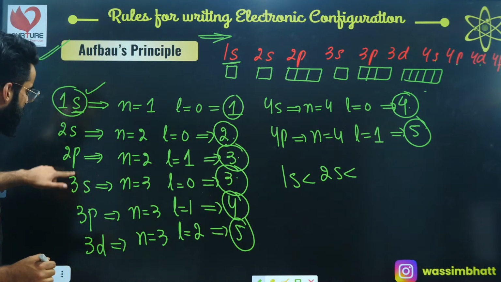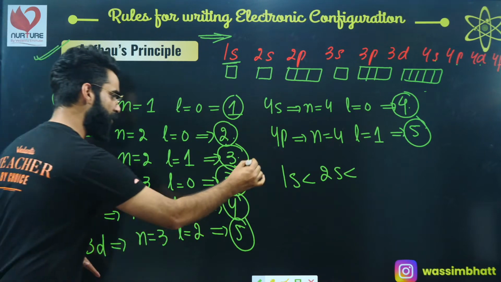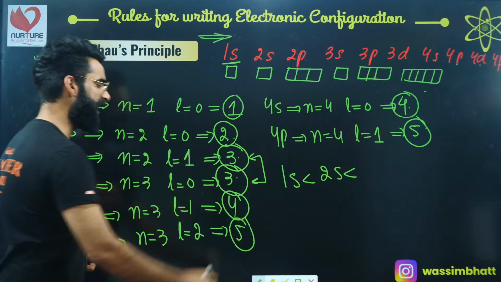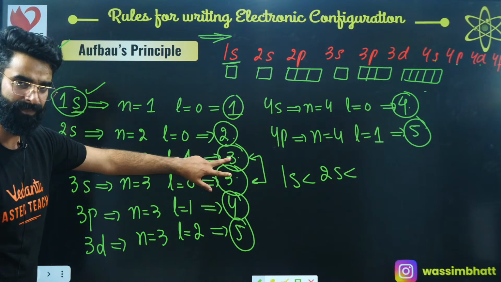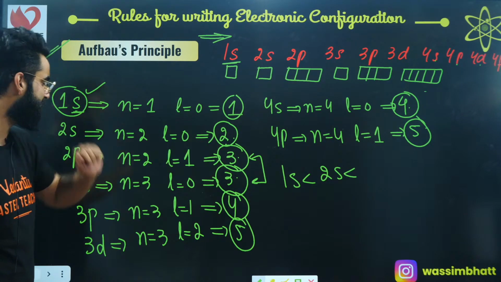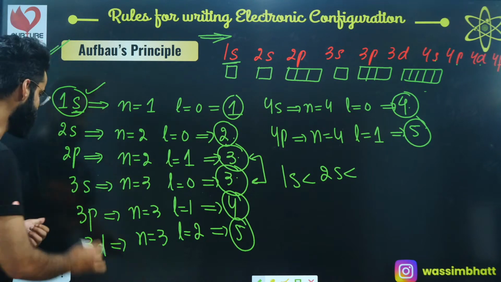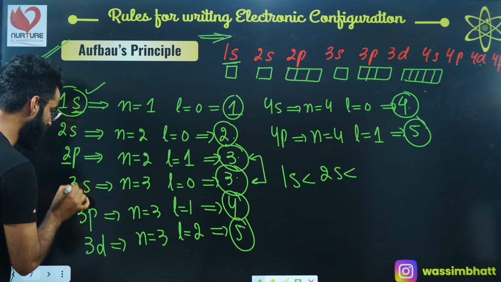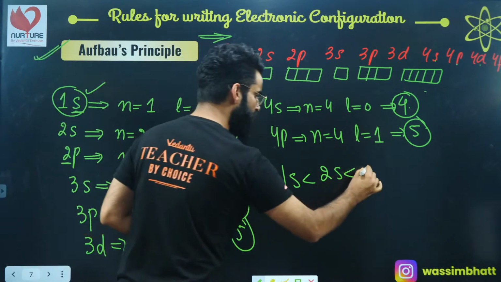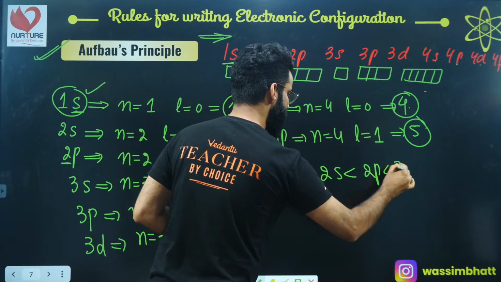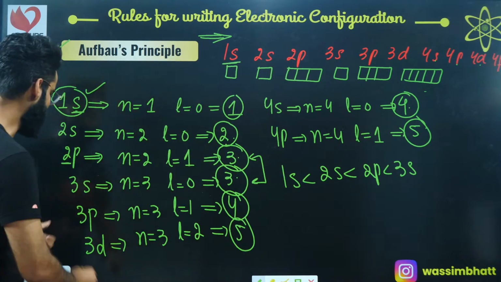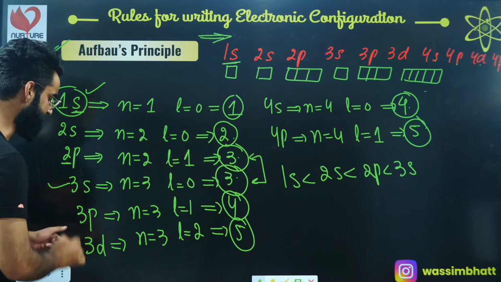See guys, 2p and 3s both have the same n plus L value. Whenever I have two subshells with the same n plus L value, at that time you need to see the value of n. This one has the lowest n value among these two, so definitely 2p is going to have lesser energy, then comes 3s. So 3s is done, now 3p, then 3d.